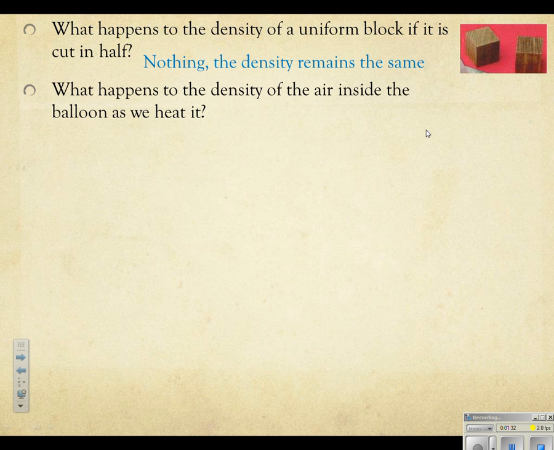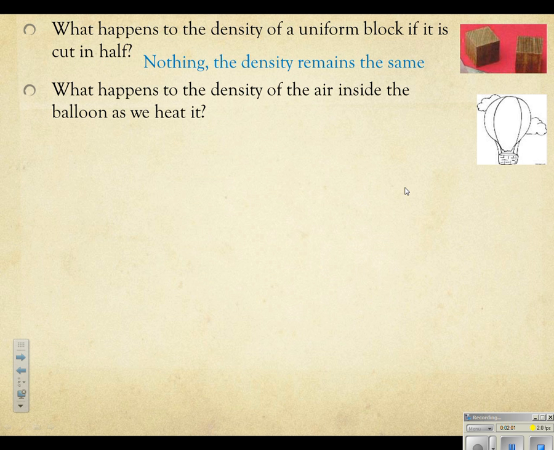So now let's look at something like this. What happens to the density of the air inside the balloon as we heat it? We're talking about a hot air balloon. And we have to think about, well, a hot air balloon is going to rise off the ground. That's what we want it to do. We want it to float. And as we heat the air in the balloon, we're going to have some phase changes. I want you to think about those phase changes that you've learned about, that we go from solid to liquid to gas.